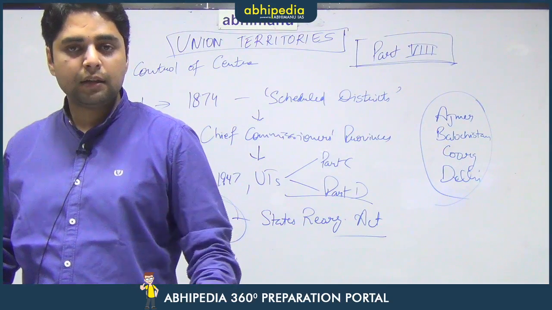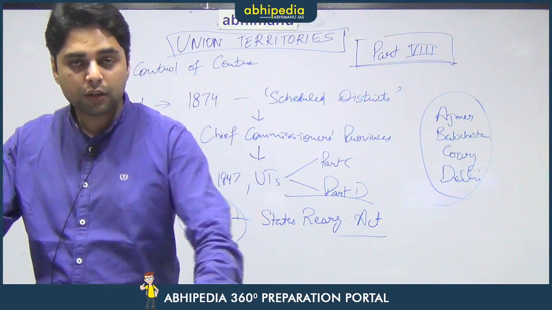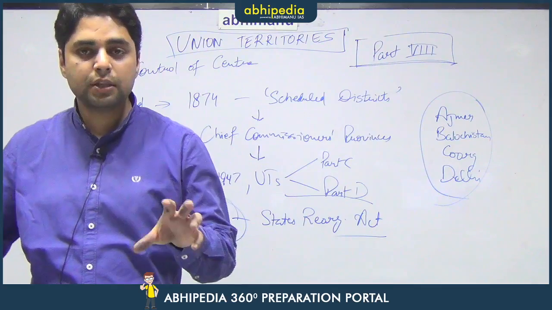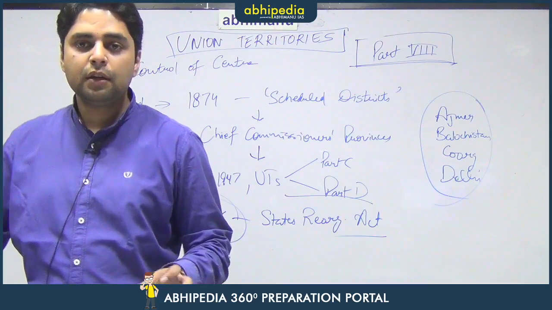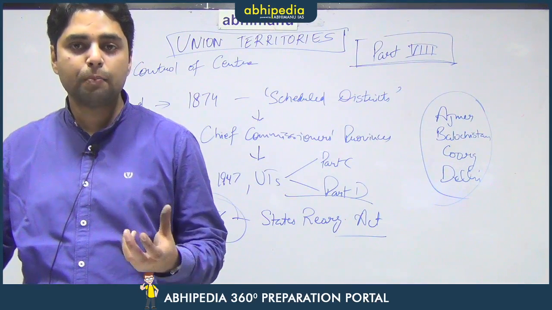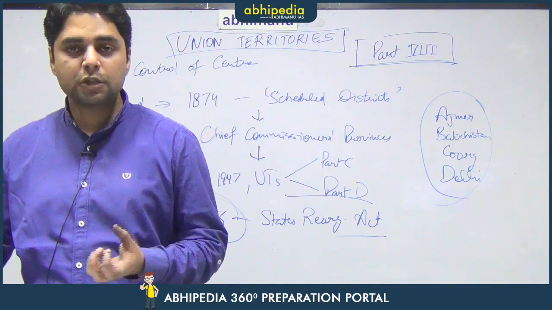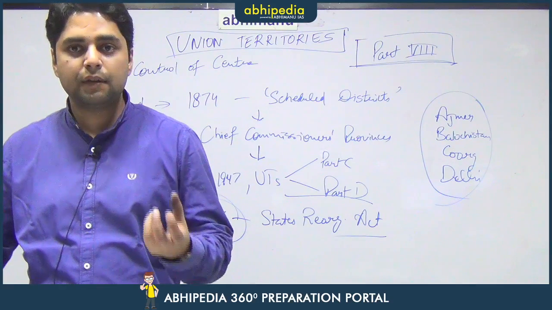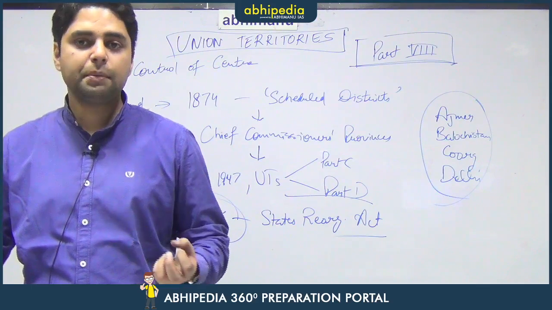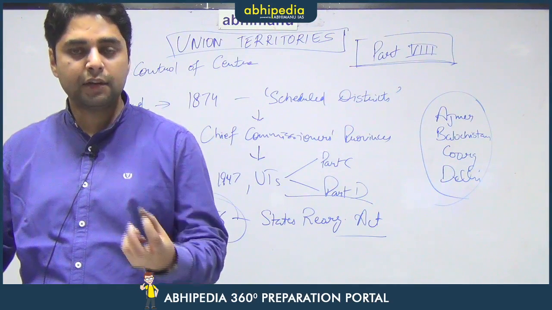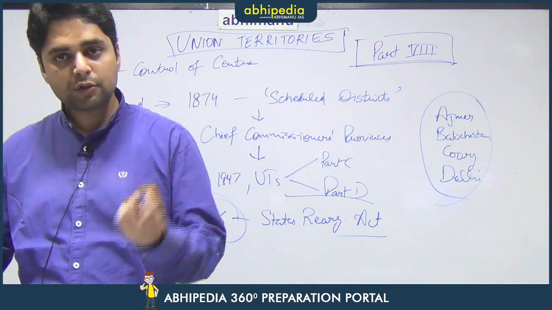For example, in the case of Delhi, the reason why it is a union territory is because all the offices of the union executive, the union legislature and the union judiciary are located in Delhi. But the reason why it has been given a legislative assembly is that the size of Delhi is so massive that the union government cannot control it with the help of a municipal corporation. Its population is more than 2 crores. So, to manage that population, the union government has allowed a legislative assembly for that UT. That is the reason why Delhi is a UT and why it also has a legislative assembly.